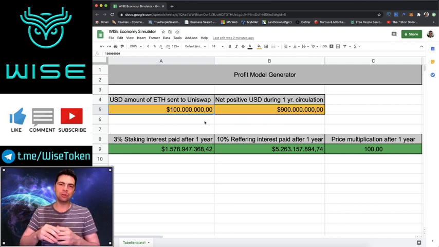And these are the results that can happen in very plausible scenarios that I just walked you through. So if that seems plausible to you at all, or if maybe you want to play with the numbers a little bit too, you can test it out for yourself. But this is what's possible in Wise, and this is the way cryptocurrency should be made. And I hope after the success of Wise, people see what's going on and the bar is raised so that nobody even thinks to make another cryptocurrency that's not a non-profit, because it wouldn't be as efficient as Wise. So why would anybody buy into it? That's my goal here.